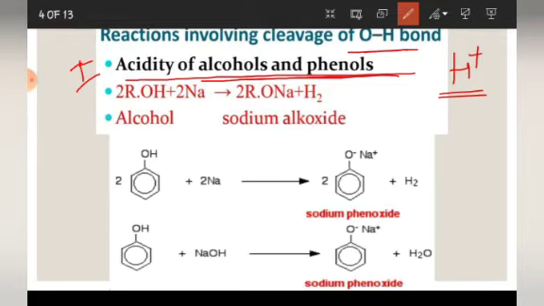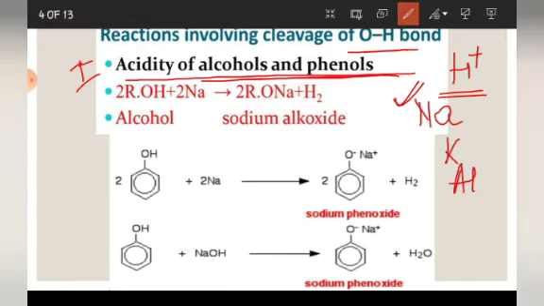See, what will happen? Alcohols and phenols react with active metals like sodium, potassium and aluminium to yield the corresponding salt and hydrogen. So this property we have studied earlier, that acidic substances combine with metals to form salt and hydrogen.